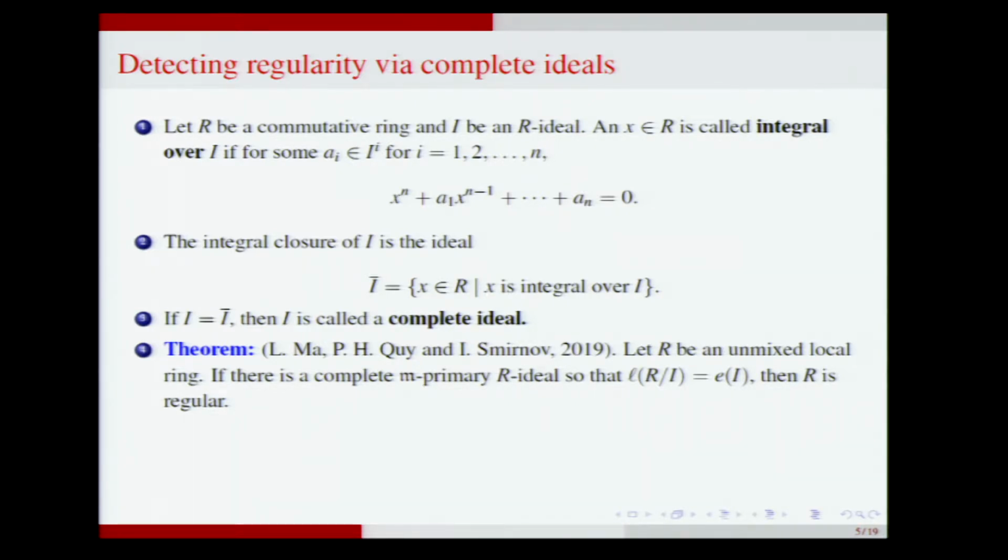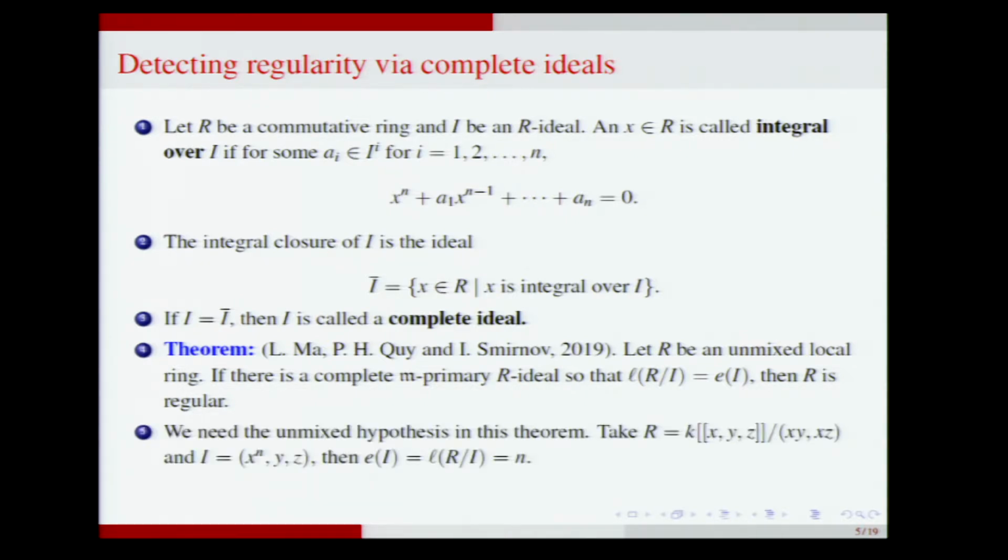Maximal ideal is complete, and the length is equal to the multiplicity of M, and therefore you can deduce Nagata's theorem. Again, unmixedness is a crucial hypothesis here that cannot be removed. So you can take the local ring again, same local ring, k[[x,y,z]]/(xy - xz), and I equal to (x^n, yz), and e(I) and length of R/I are equal because it's a parameter ideal.